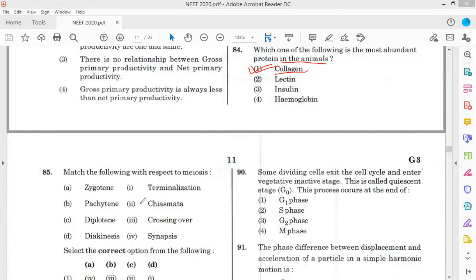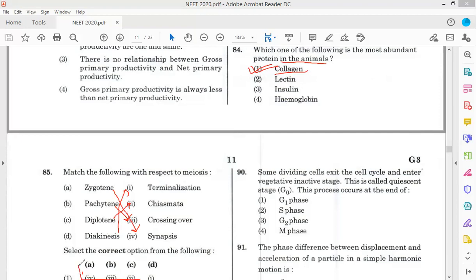See that zygotene, synapsis, pachytene, crossing over, diplotene, chiasma formation, diakinesis, terminalization. So option 1 is A4, B3, C2.